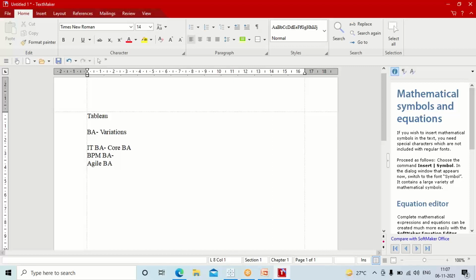Then we also have something called a BI business analyst. So what is a BI business analyst? BI stands for business intelligence. BI focuses mostly on reporting, guys.